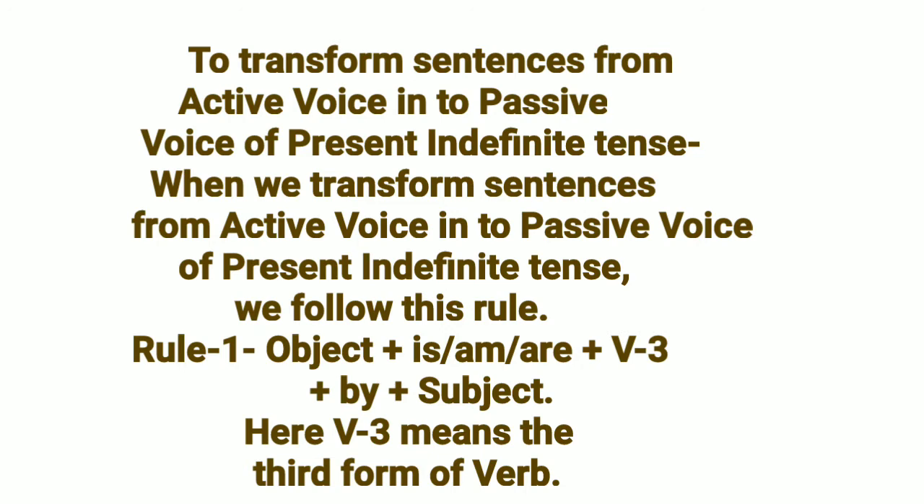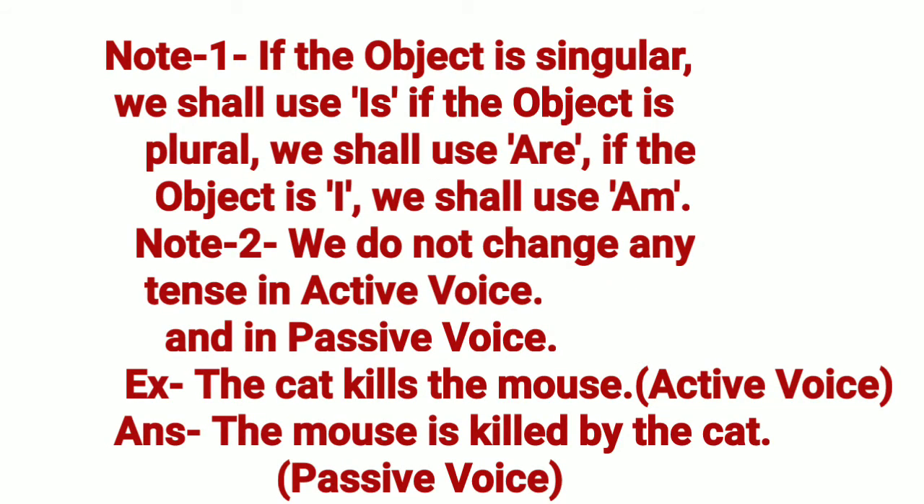If the object is singular, we shall use is. If the object is plural, we shall use are. If the object is I, we shall use am. Note 2. We do not change any tense in active voice and in passive voice. Example: the cat kills the mouse. Answer: the mouse is killed by the cat.